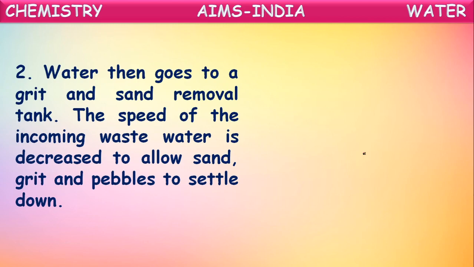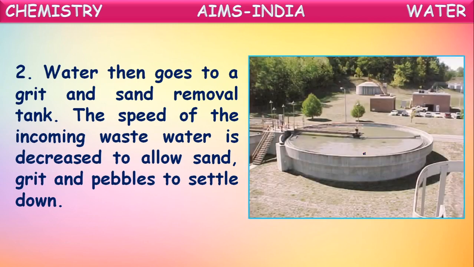Then the water goes to a grit and sand removal tank. Thus, the speed of the incoming wastewater is decreased to allow sand, grit and pebbles to settle down. They allow this water to move slowly and settle. Then all the heavy particles like sand, grit and pebbles will settle down. The upper layer of water will be collected into other containers. In this way, the sand, grit and gravel or pebbles will be separated from water in the second